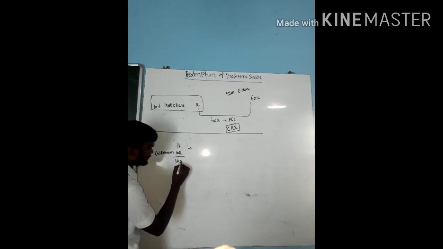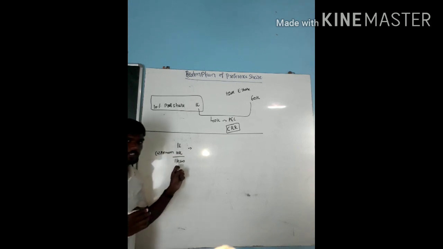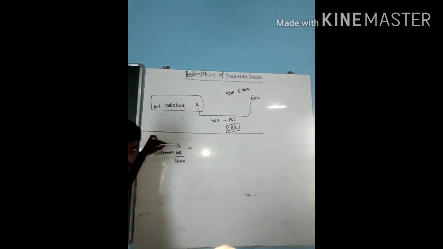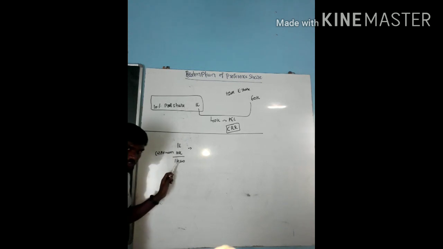So to the preference shareholders, how much amount do I need to pay? That is 1 lakh plus 10,000. Actual value is only 1 lakh. Plus, along with this 1 lakh, I am paying some extra amount. How much? That is 10,000. It is called premium. So to the preference shareholders, how much amount do I need to pay? That is 1 lakh plus 10,000 I need to pay.